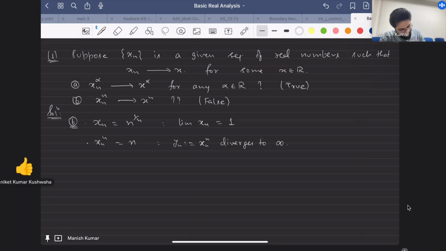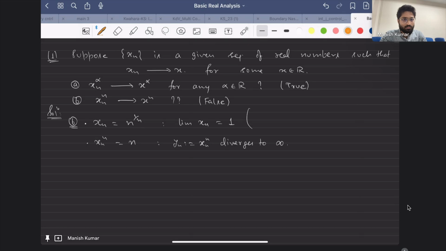Now can you tell me how to prove this limit of xn is 1? Sir, by Cauchy's second theorem. What's that? If the limit of an plus 1 by an exists, then it will be equal to the limit of an to the power 1 by n. Correct, that's true, you can use that. By sandwich theorem also it can be proved. You will probably have to use this logarithmic thing, and then you can work with that.